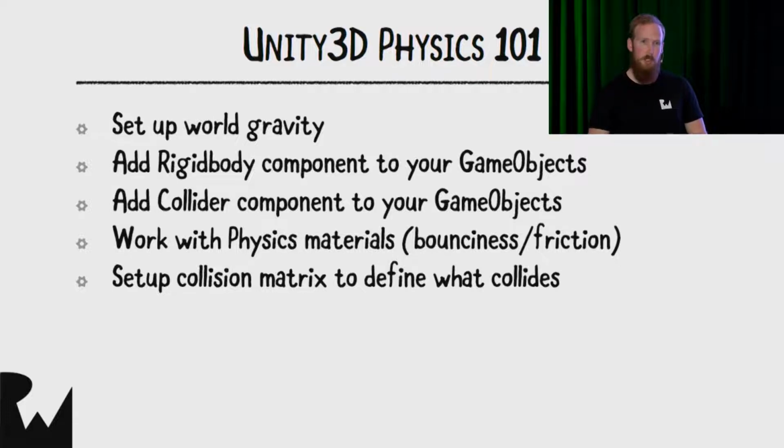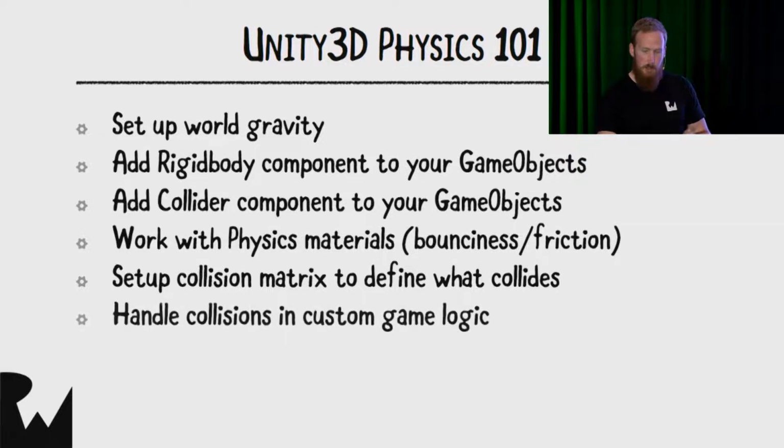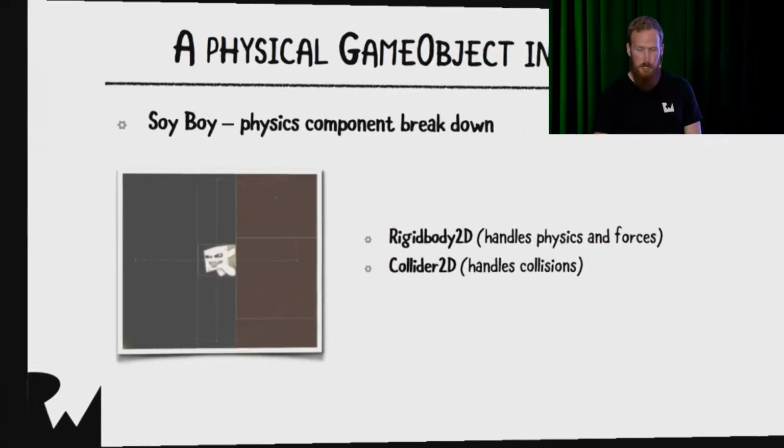So you can set up a collision matrix to say all of the player game objects I don't want to collide with bullet objects. The bullet layer and the player layer shouldn't collide with each other. But the bullet layer should collide with the enemy layer because you want your bullets to affect enemies. That's what the matrix does. And of course, you can also handle collisions with custom game logic using callback methods if you've got a collider attached to your game object.